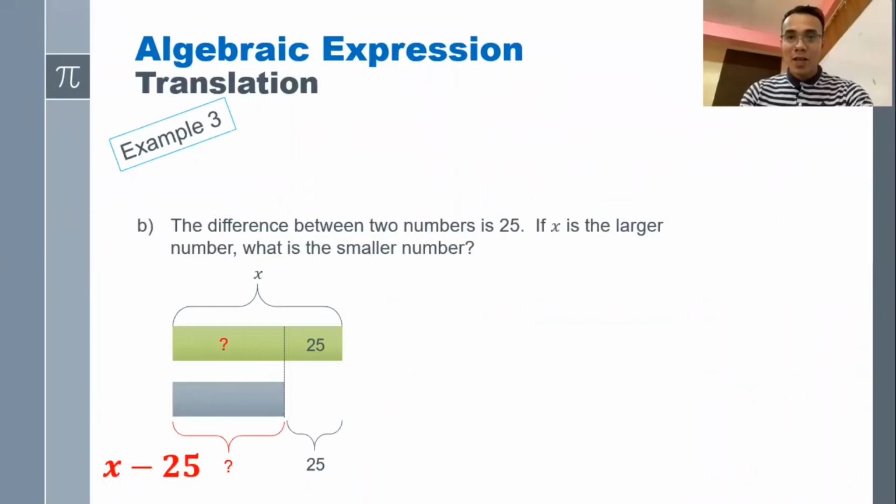Again, grade 7, you are not only limited to bar models. You can use other methods as long as your interpretation is correct. Aside from that, you are not always required to use bar models in solving word problems. Just use bar models when necessary.